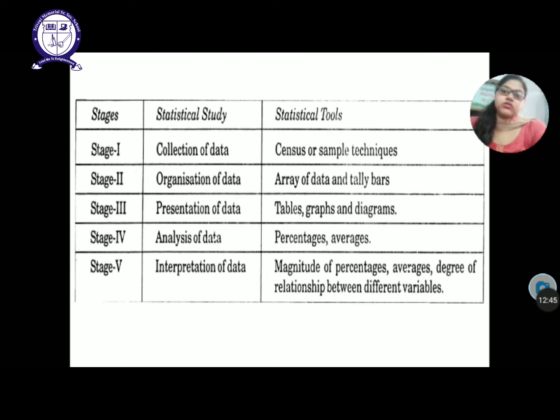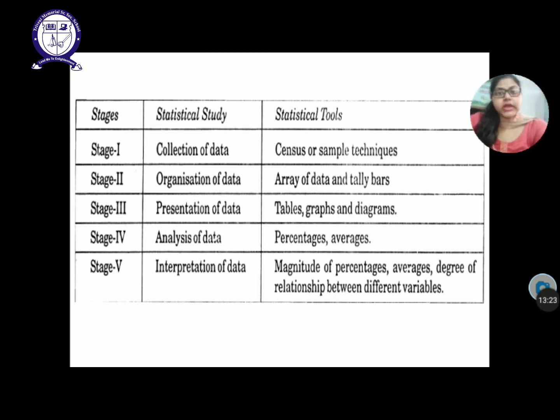Next one is analysis of data. Analysis of data means that you are analyzing it. Now you are applying some mathematical or statistical formulas on your data. For example, if I have collected your data, after the collection I will organize it as PA1, PA2, PA3. Then I prepare a table and record the data in that table. Now I will calculate the average, I will calculate the percentage, how much percentage you have scored in the particular year. So that percentage calculation is analysis of data. You will analyze the data.